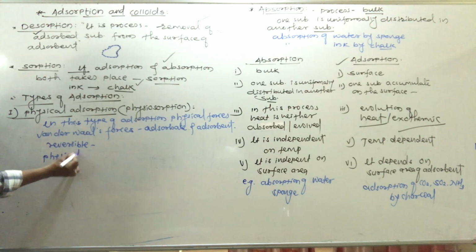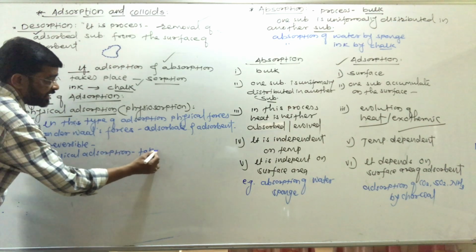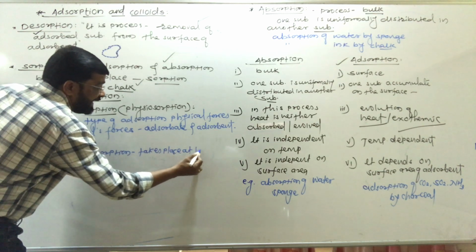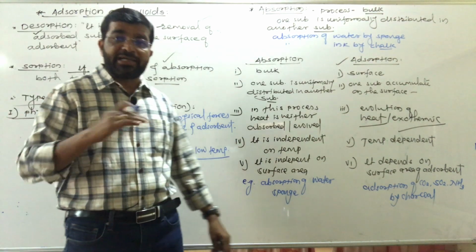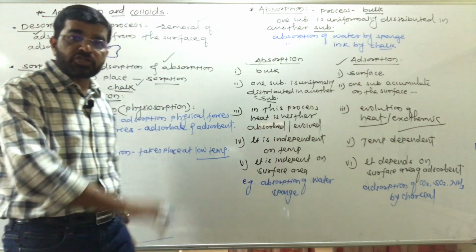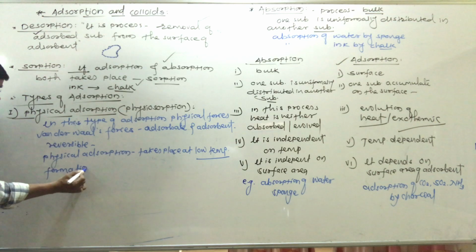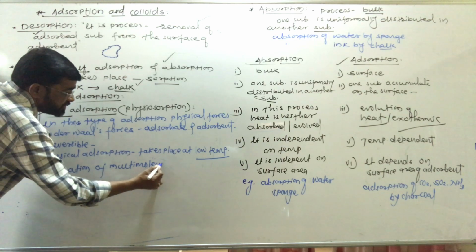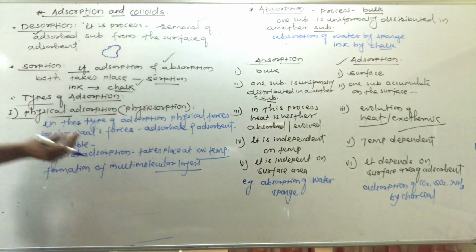Physical adsorption takes place comparatively at low temperature, because it decreases with increase in temperature, so it is favored at low temperature. In this process there is formation of multimolecular layers of adsorbate on the surface of adsorbent.